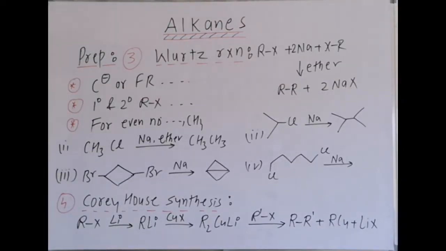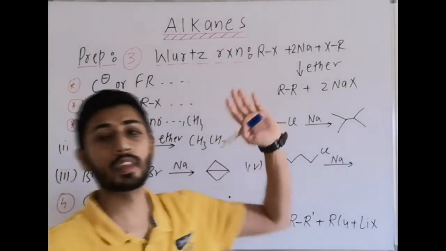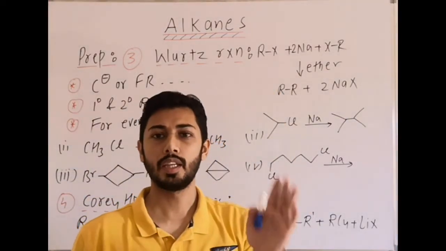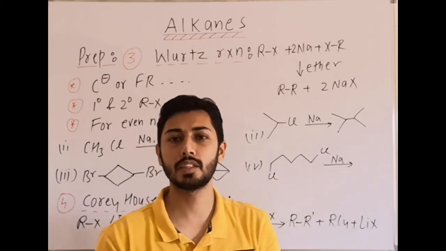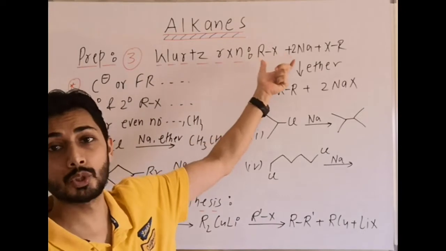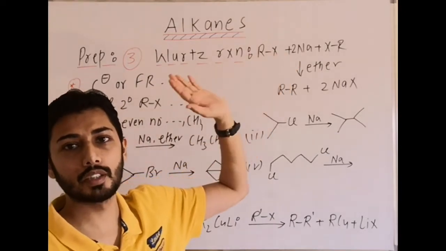Now the next reaction is the Wurtz reaction. A very important name reaction. We can prepare symmetrical alkanes, that is, even numbered alkanes, from the Wurtz reaction. It is a better method for even numbered alkanes.